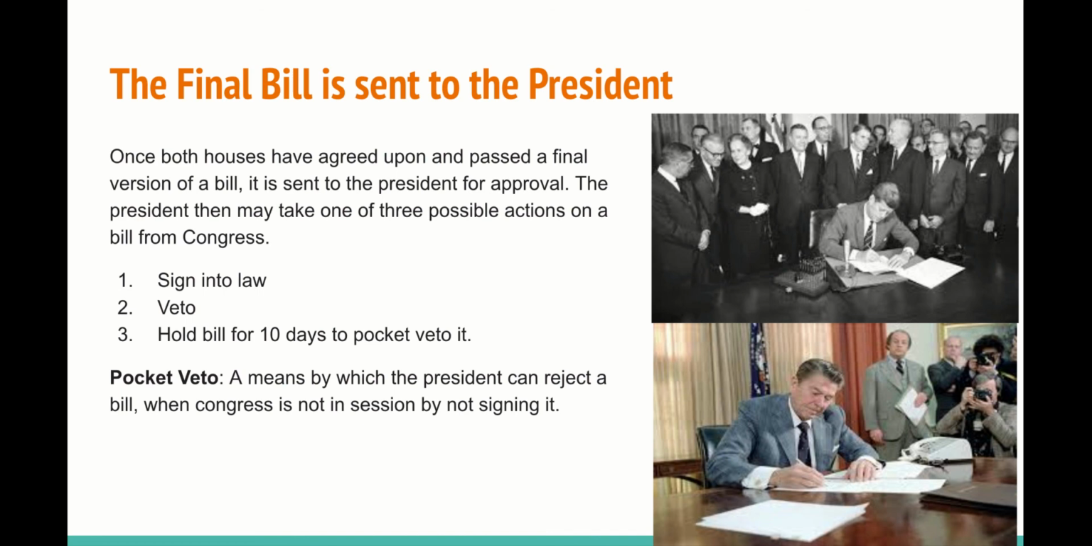2. Veto the bill and send it back to Congress, where they will have to either edit the bill or repass the bill with a two-thirds majority. Or 3. He can hold the bill for 10 days to pocket veto it. So what is a pocket veto? A pocket veto is a means by which the president can reject a bill when Congress is not in session by simply not signing it.